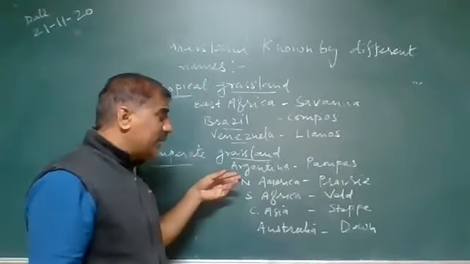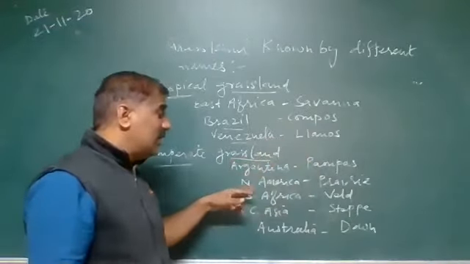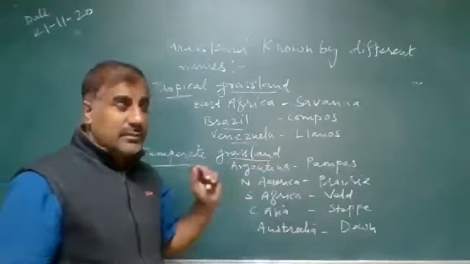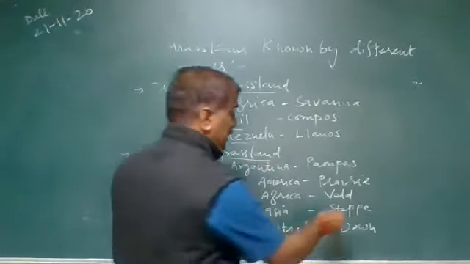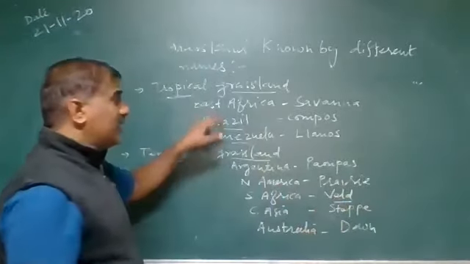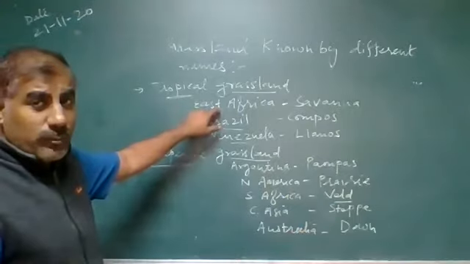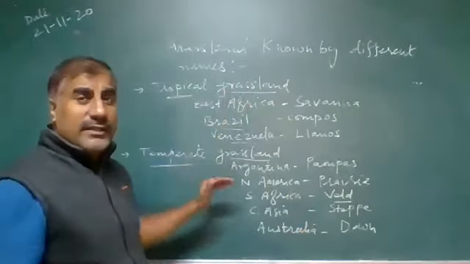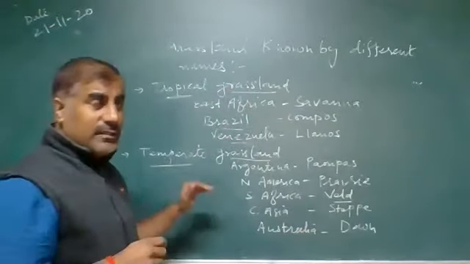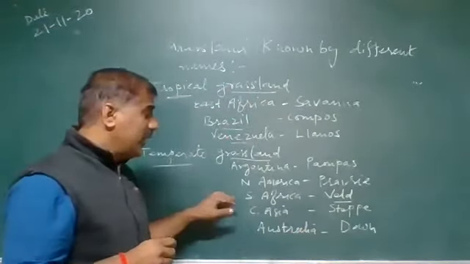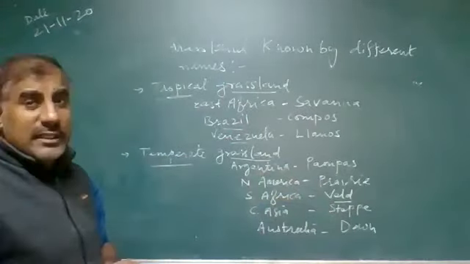So Argentina grassland, the temperate grassland, is known as the pampas, North America grassland is known as the prairies, and South Africa grassland is known as the veld. East Africa's grasslands are part of the tropical type known as savanna. South Africa is a separate country inside the African continent in the southern part, and its grassland is known as the veld.